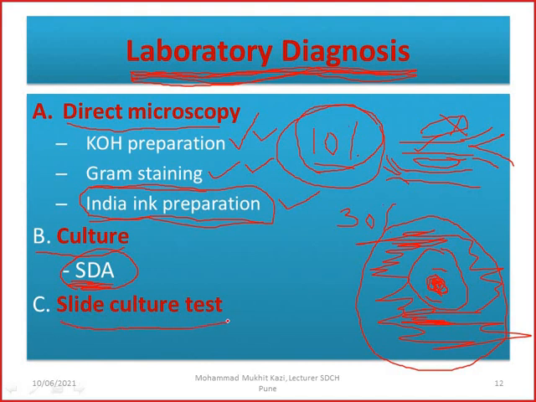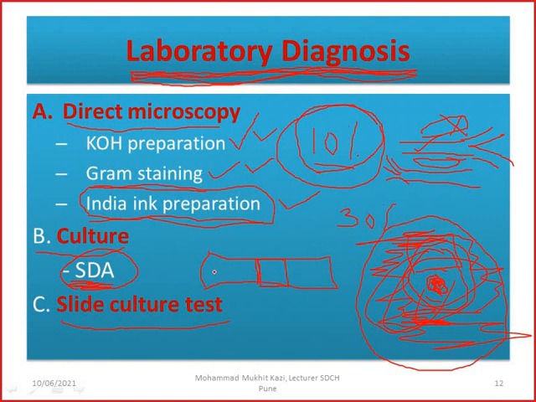And then there is slide culture. I'll explain the slide culture here only. What we do actually is we take a slide, and I'm really sorry for my drawings. I don't have control over it. Imagine this is a culture plate. We cut a piece of agar block, 1 centimeter by 1 centimeter, and we keep it onto the slide. This is the agar block.